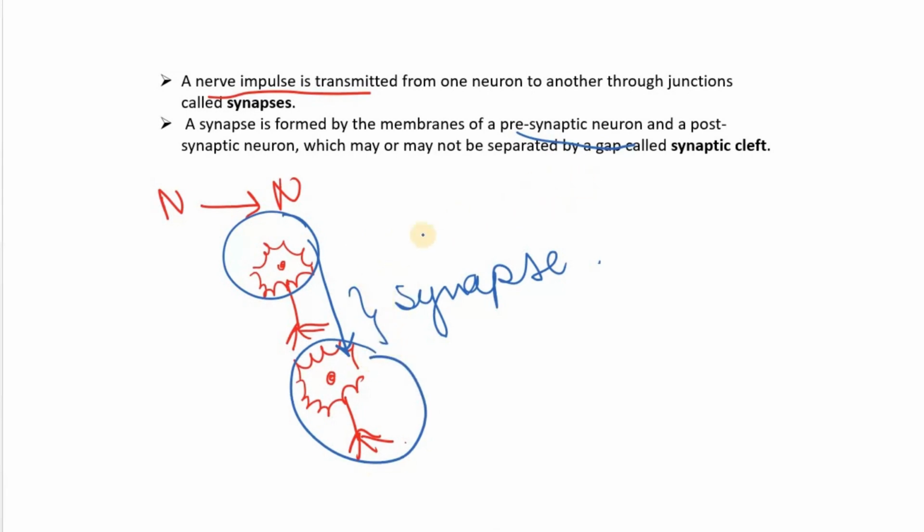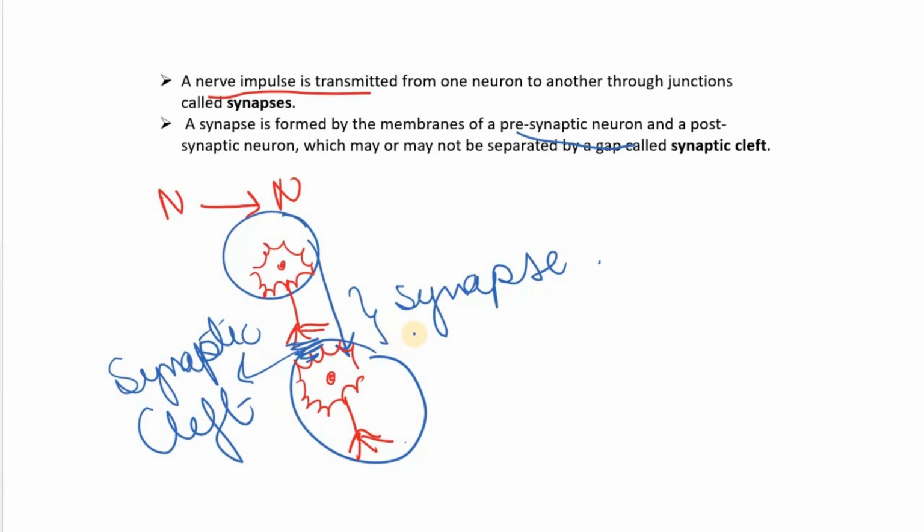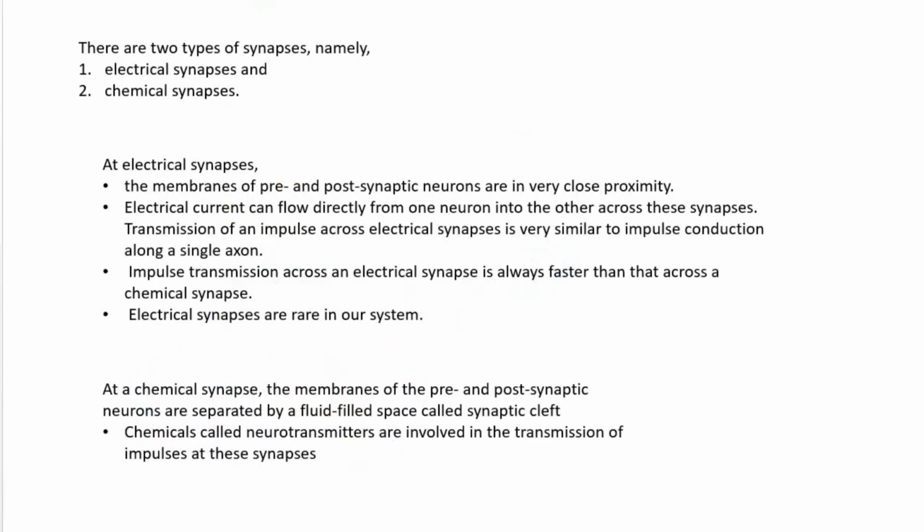And these presynaptic and postsynaptic neurons may or may not be separated by a gap. This gap is known as synaptic cleft. This gap may or may not be present at a synapse. So there are two types of synapses, electrical synapse and chemical synapse.